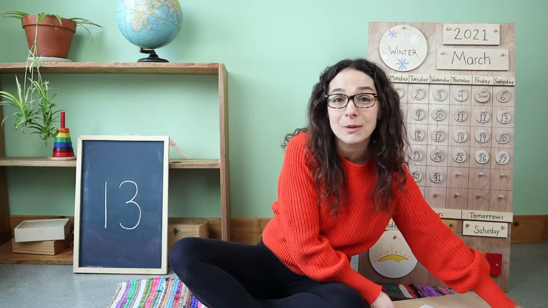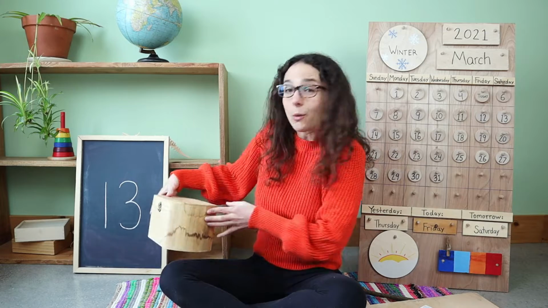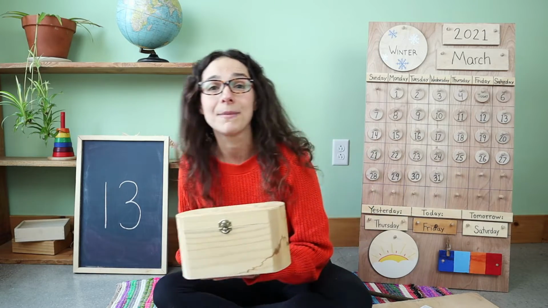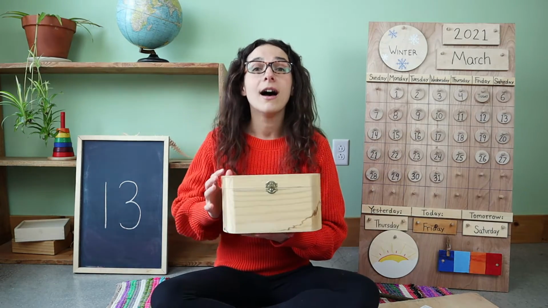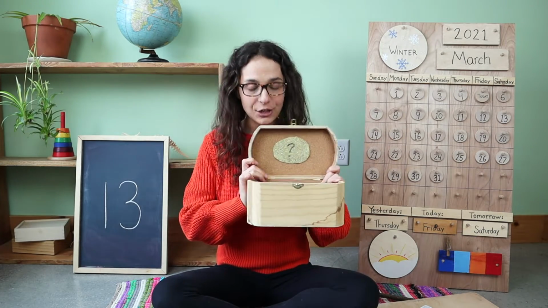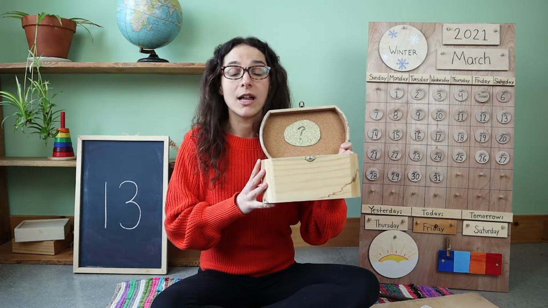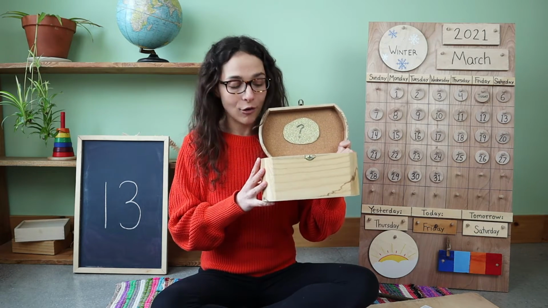Now it's time to guess what's inside of the letter box today. So inside of this box, I have something that starts with the letter H. Are you ready for your first clue? This is a type of a vehicle, specifically an aircraft.